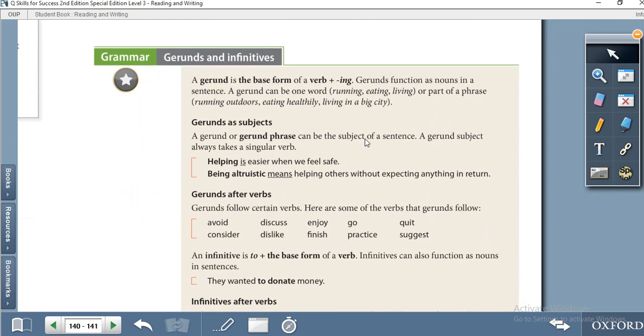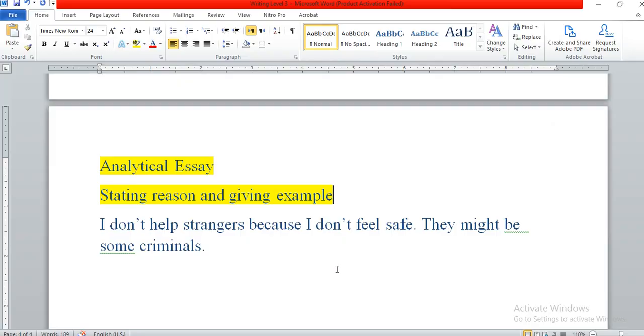Then we will move to the grammar portion. Today's grammar is gerund and infinitive. As you know, you have studied gerund before. What is a gerund and what is an infinitive? Let me give you some examples.